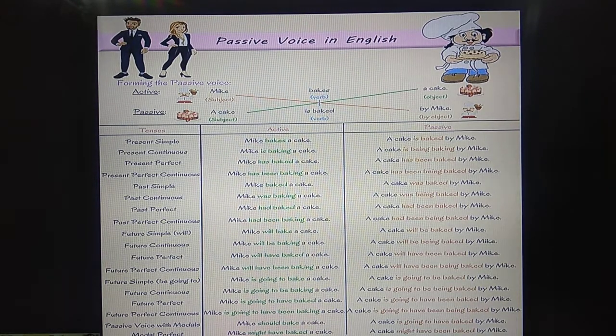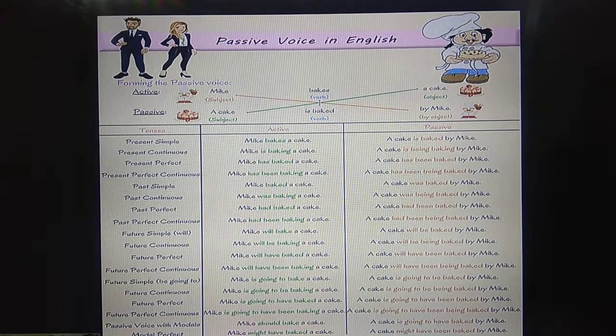And past simple, Mike baked a cake. And how will it change? A cake was baked by Mike. And for continuous tense, being, you can see there, a cake was being baked by Mike.